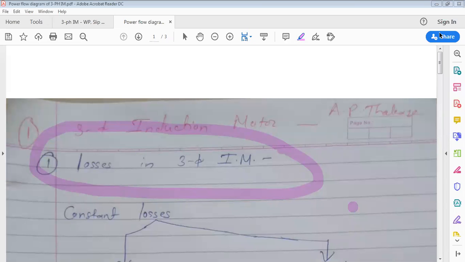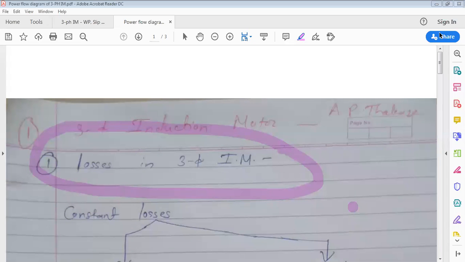Very good. Copper loss takes place in windings. Where do you find windings in a three-phase induction motor? We have seen the construction. On the stator, windings are there; on the rotor, windings or bars are there. Even if you are using bars, copper loss will still be there. So stator copper loss and rotor copper loss.